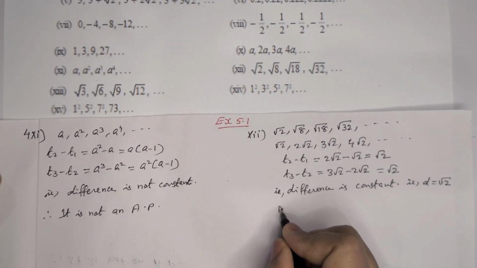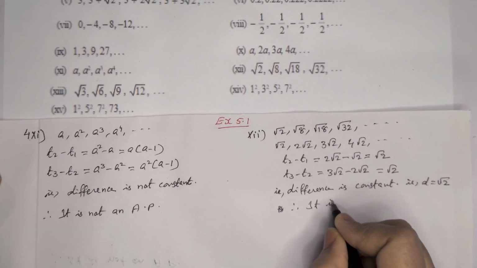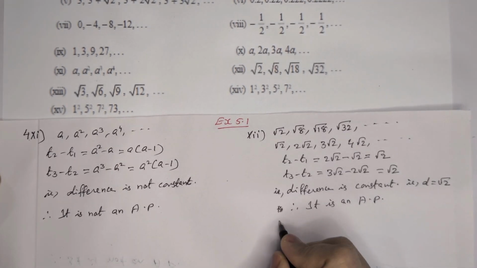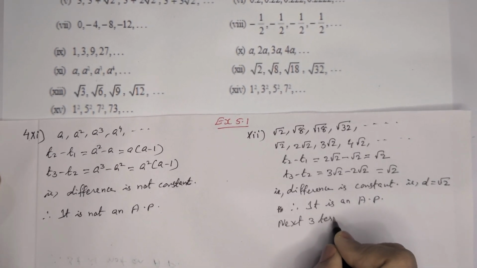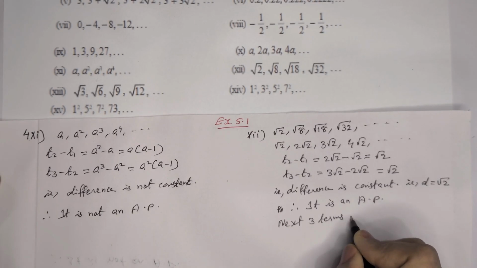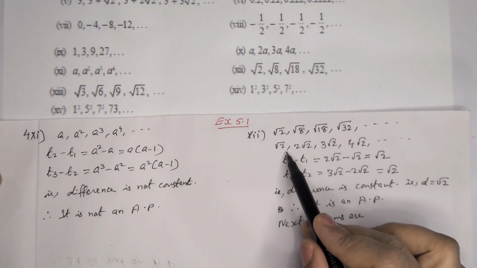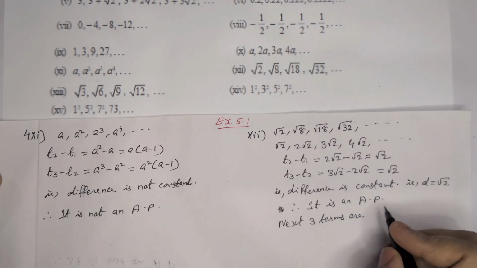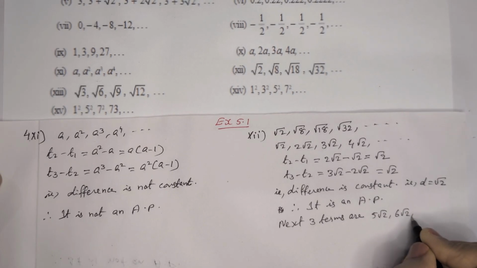Therefore it is an AP. Then the next 3 terms. Here we wrote it as root 2, 2 root 2, 3 root 2, 4 root 2. Then when we add one more root 2, that will come as 5 root 2, then 6 root 2,